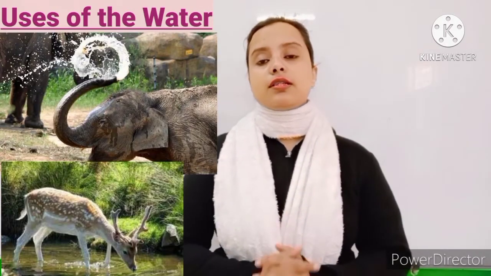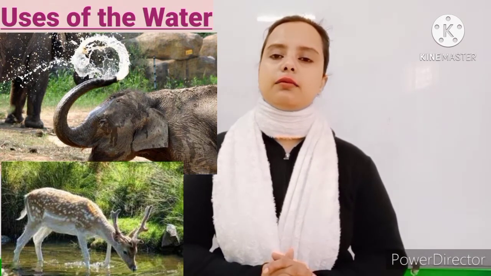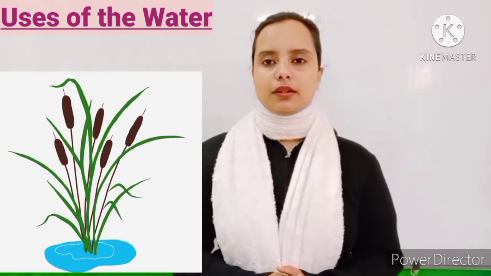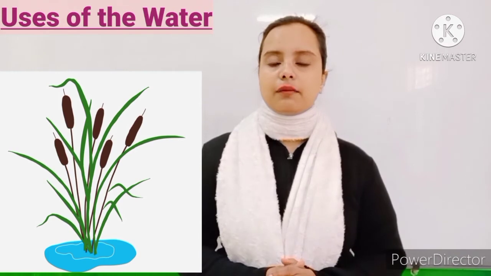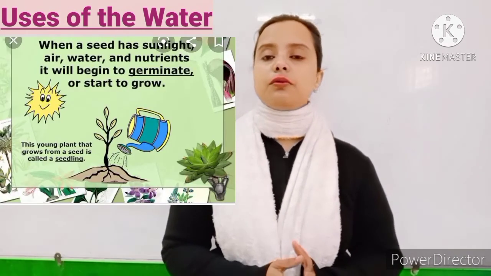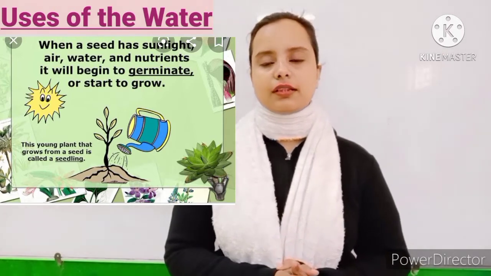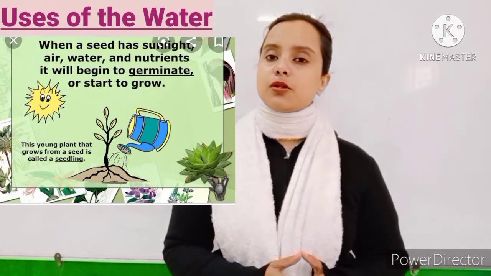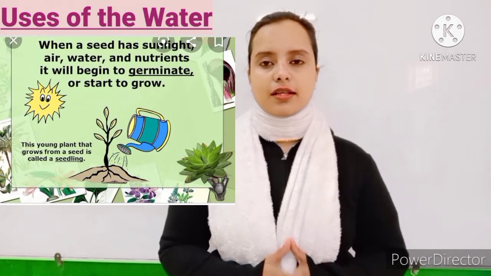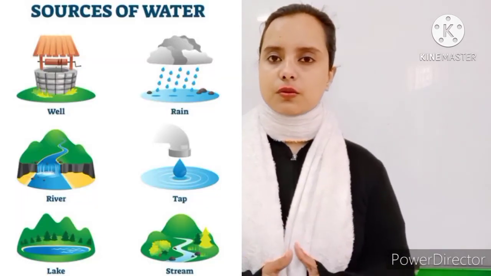Water is also used by animals and plants to cool down their temperature during the summertime. It is also used by plants for photosynthesis, and for germinating seeds. So these are the basic places where we use water.